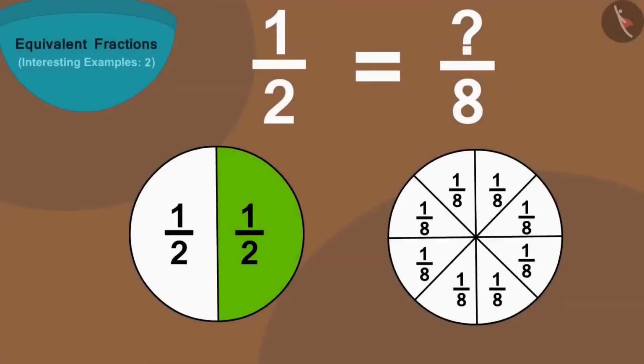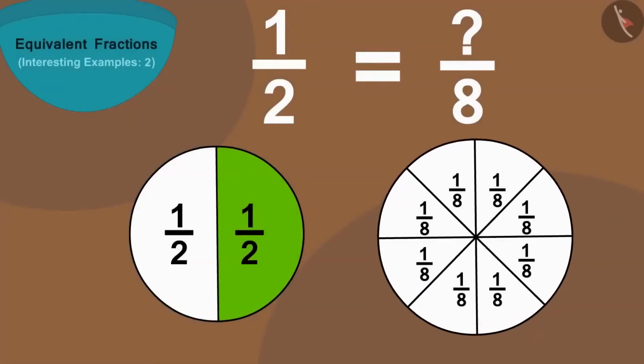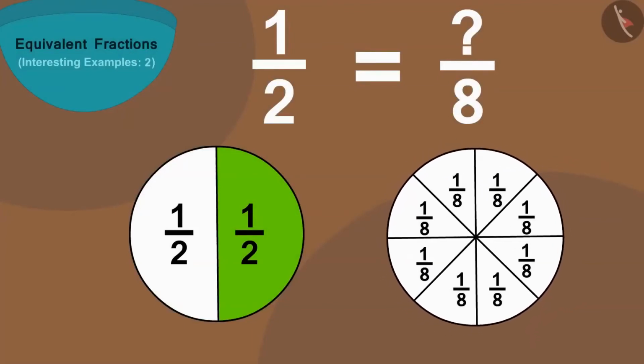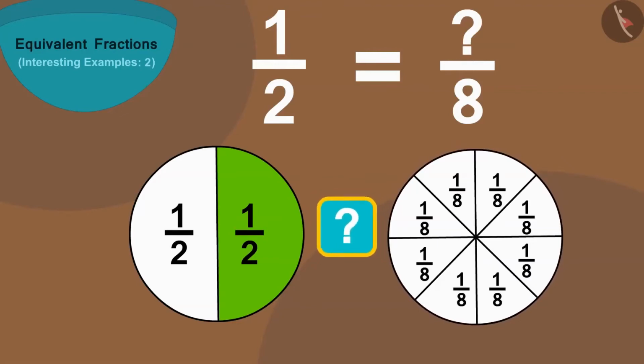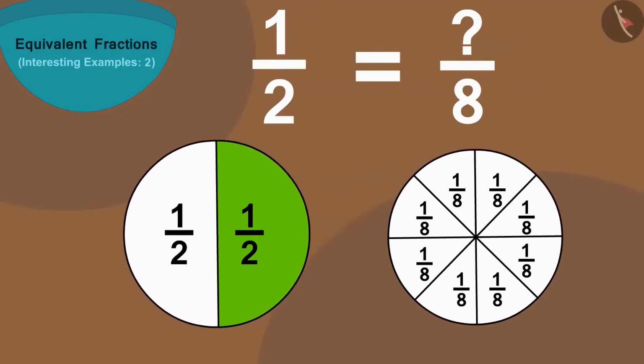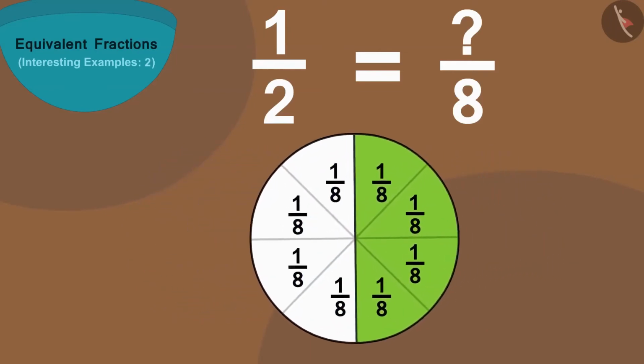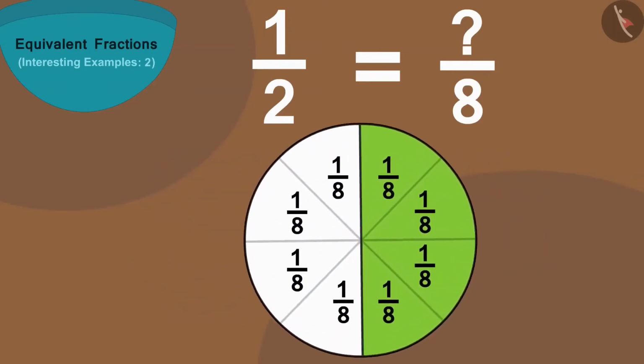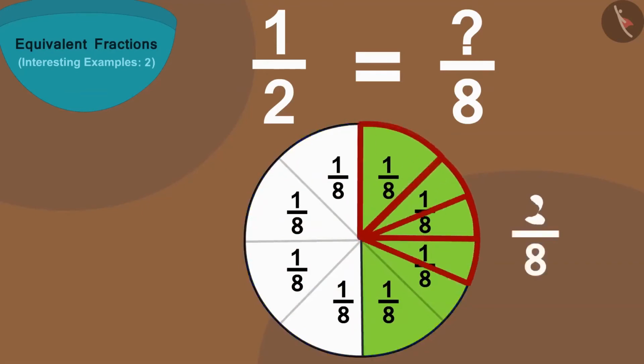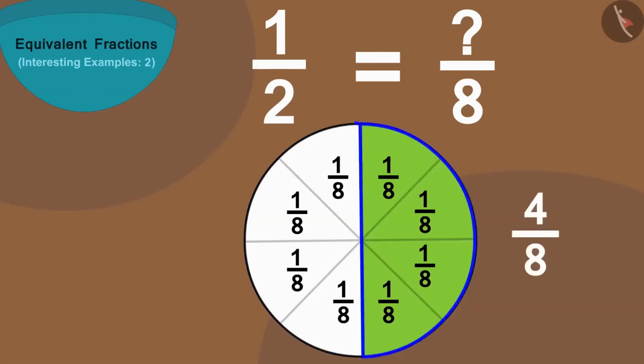Now, we have to find out how many parts of these 8 parts should we take so that it is equal to half of the first circle. If we put these on top of each other, then we can see that 8 parts of this circle are equal to 2 parts of the first circle, and 4 parts of this circle is equal to 1 colored part of the first circle.